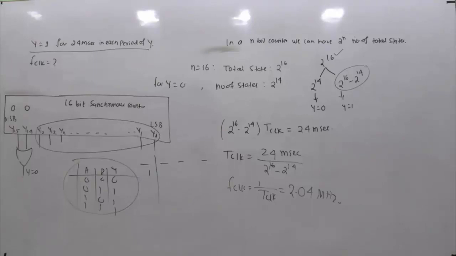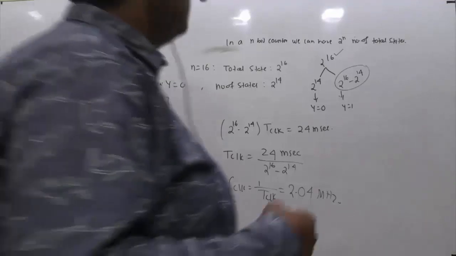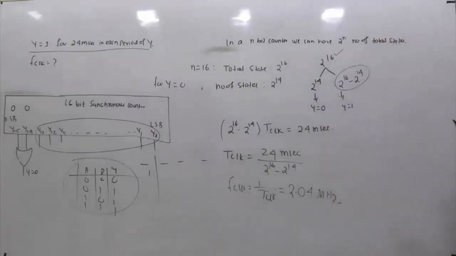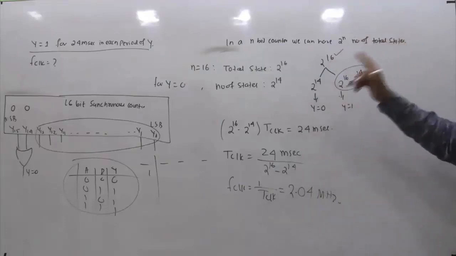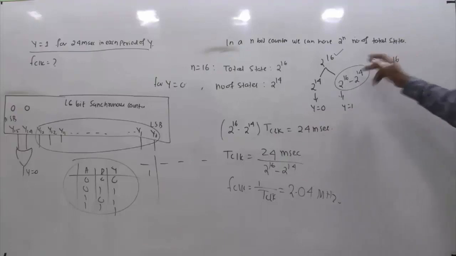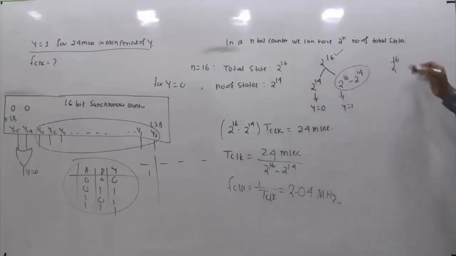Once again, I am summarizing what I did in this case. I found for how many states y equals 1. That is 2 raised to power 16 minus 2 raised to power 14 states, and each state corresponds to 1 clock. One counting cycle of this counter is mod number 2 raised to power 16, so in terms of time it is 2 raised to power 16 times t clock.